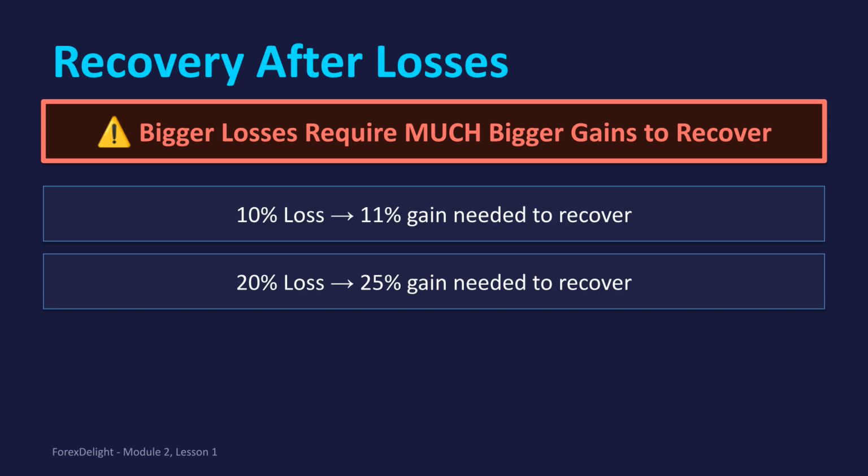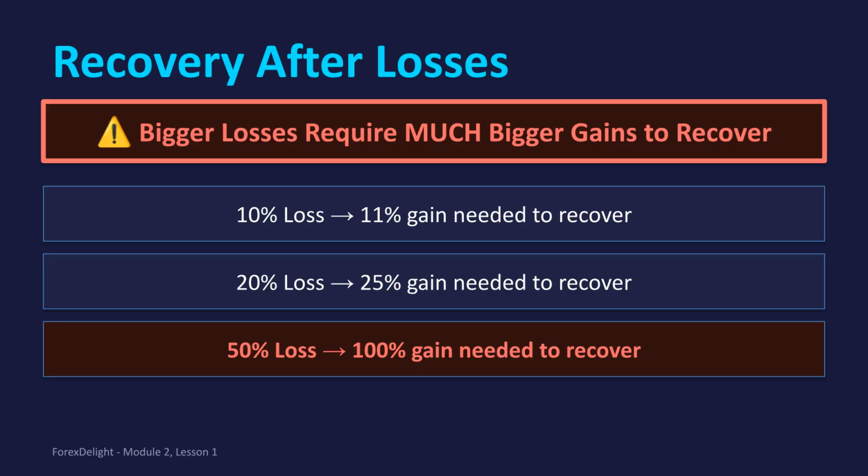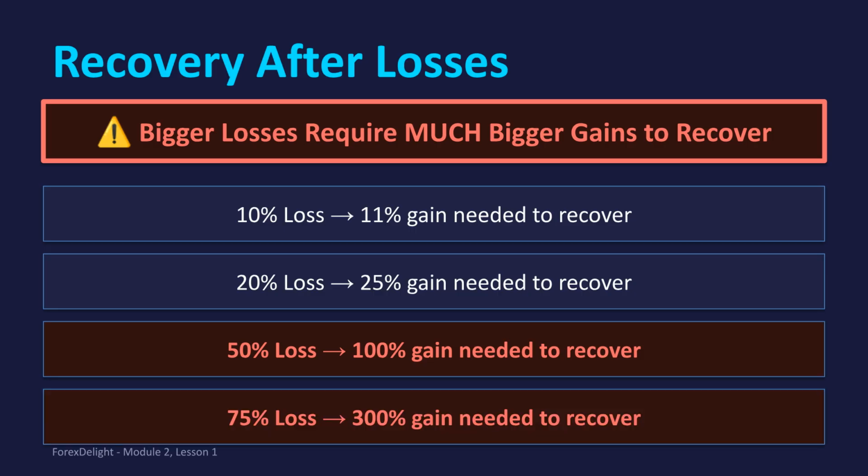A critical point is that bigger losses require much bigger gains to recover. For example, a 10% loss requires an 11% gain to break even. If you experience a 50% loss, you would need to achieve a 100% gain just to recover to your original balance. Furthermore, a 75% loss necessitates a 300% gain for recovery. This shows the importance of controlling losses.